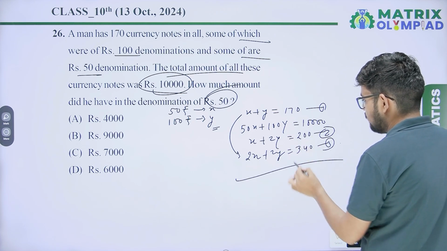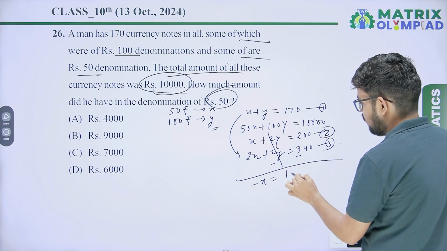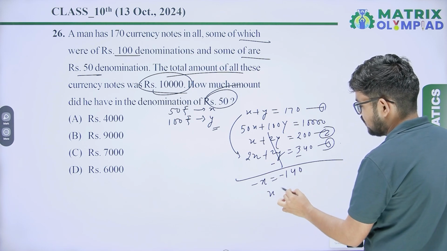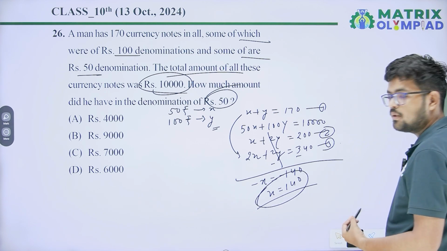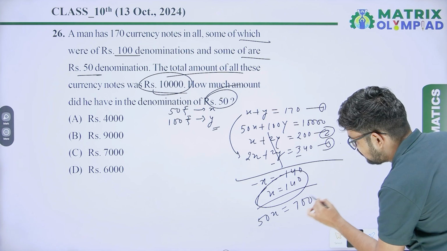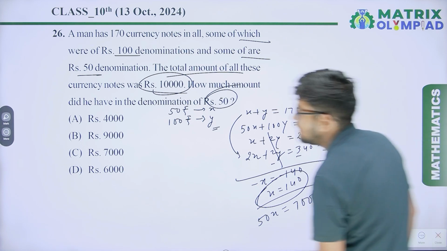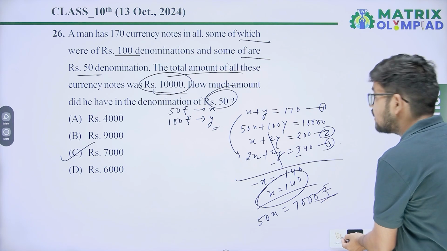Subtract 3 from 2, so you will get minus X equals 60 minus 200, X equals 140. So the amount of 50 rupees denomination will be 50X, that is 7,000 rupees. So our correct answer is 7,000 rupees. Option C will be the correct answer.